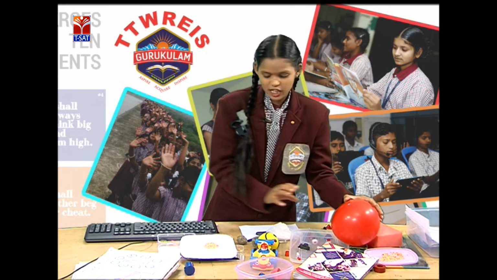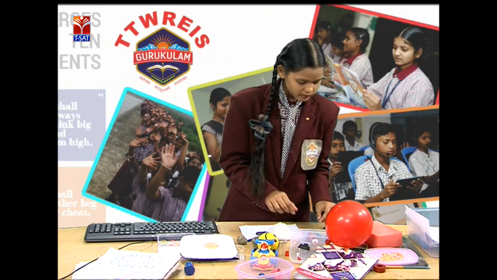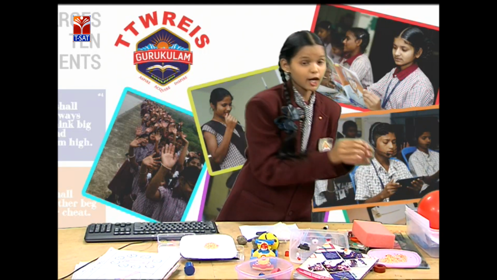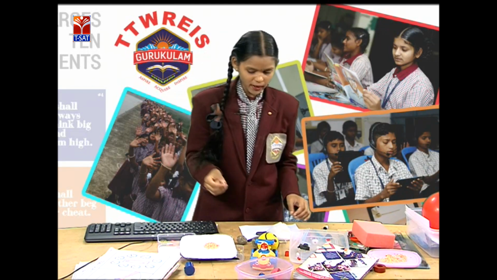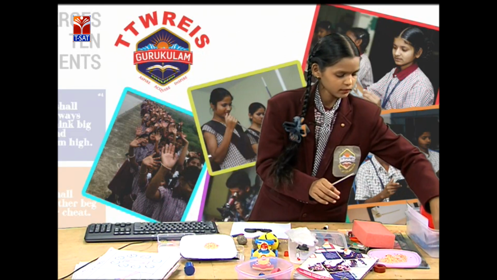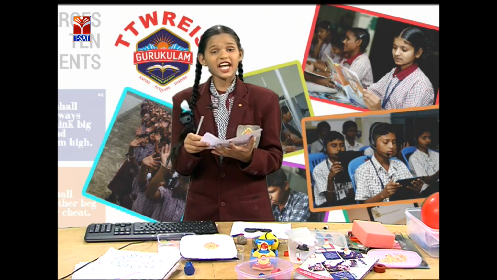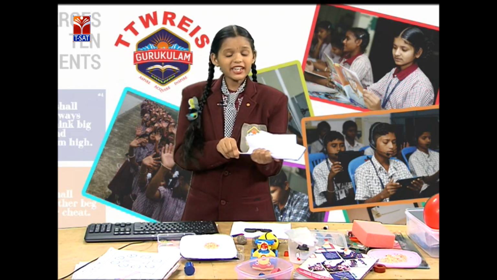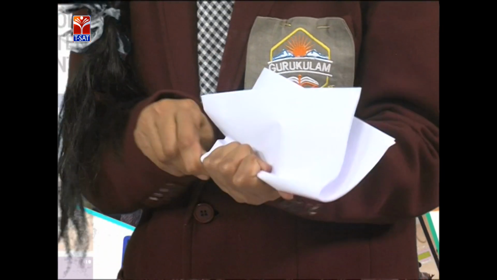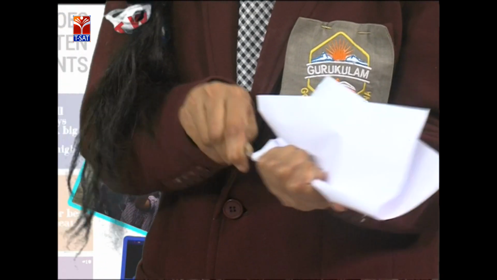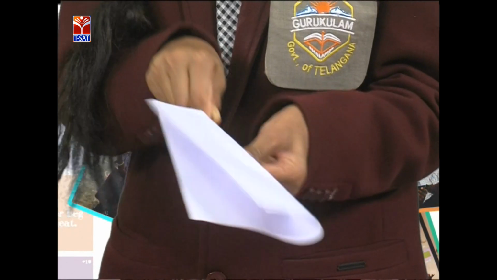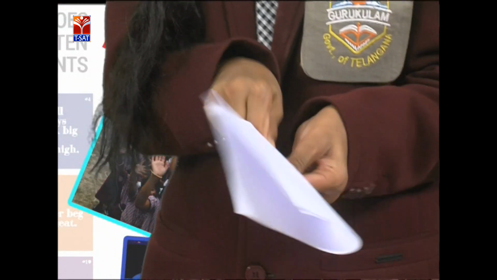And another example, we take one refill and rub the refill with the help of paper. When we rub the refill and take one paper cut into pieces, when we keep the refill near the pieces of paper, the refill attracts the pieces of paper.